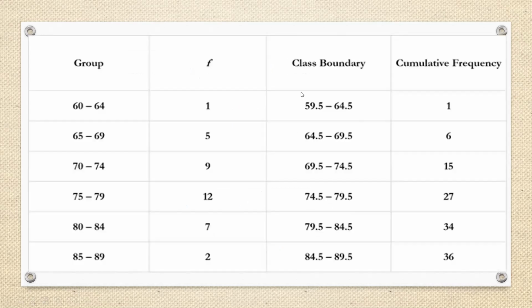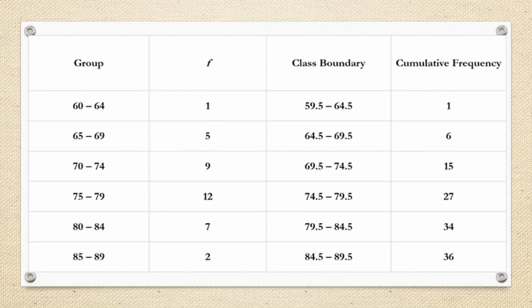First we have to find the class boundaries if the classes are non-overlapping. So we make them overlapping class intervals. We need to create a class boundary for this data. And then the fourth column, which I made here, is the cumulative frequency table. For the cumulative frequency, we add the previous frequency. So how many values are less than 69, 74 and 79? We just add these values and get the cumulative frequency of the distribution. So we need to make these two additional columns, class boundaries and cumulative frequency.